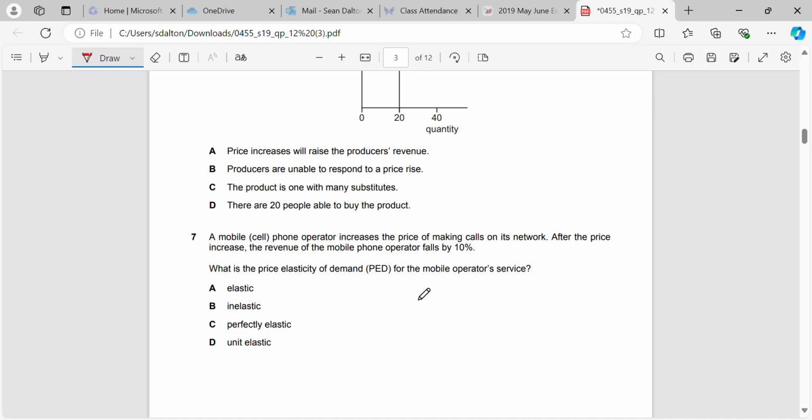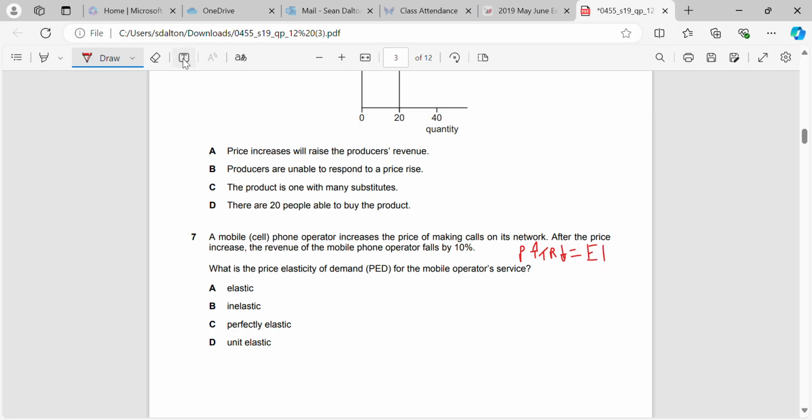Question 7. A mobile cell phone operator increases the price of making calls on its network. After the price increase, the revenue of the phone operator falls. Okay, so first of all, if price goes up and total revenue goes down, that tells us that it is elastic.